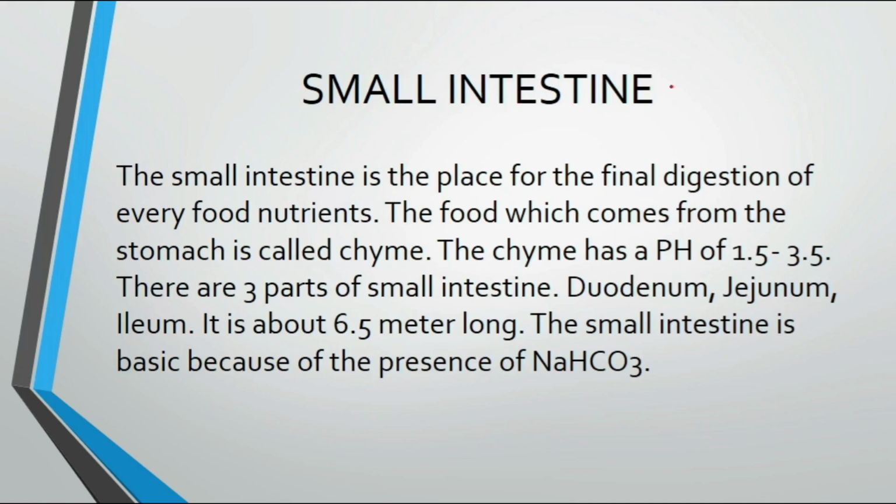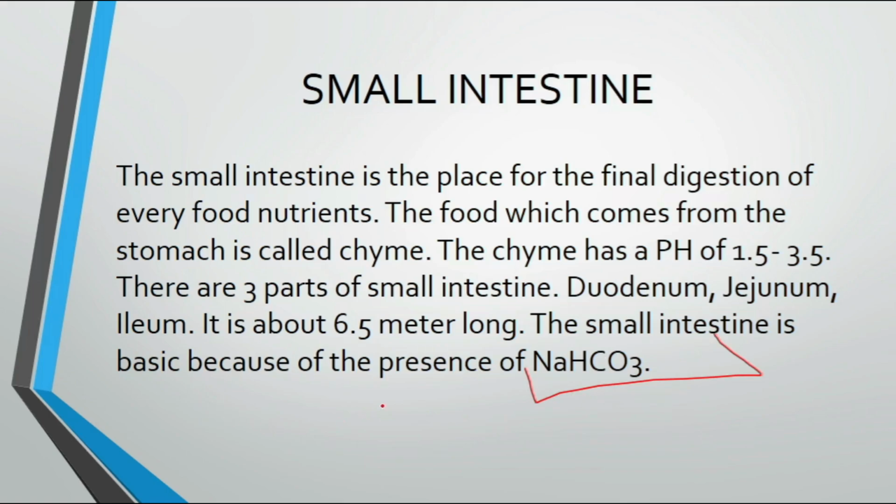Then comes the small intestine. The small intestine is the place for the final digestion of every food nutrient. The food which comes from the stomach is called chyme. The chyme has a pH of 1.5 to 3.5. There are 3 parts of the small intestine: duodenum, jejunum, and ileum. It is about 6.5 meters long. The small intestine is basic because of the presence of NaHCO3. What is it? It is baking soda.